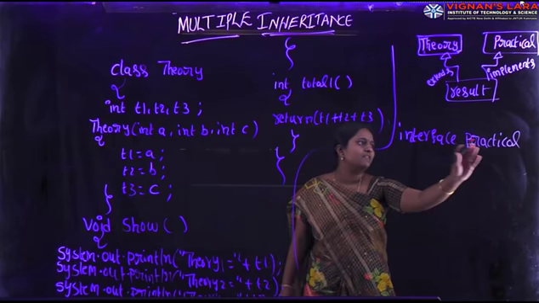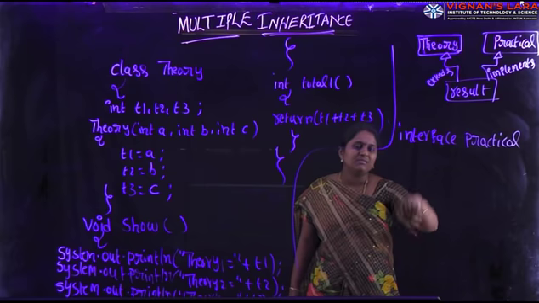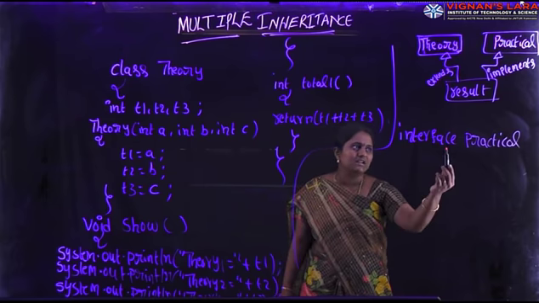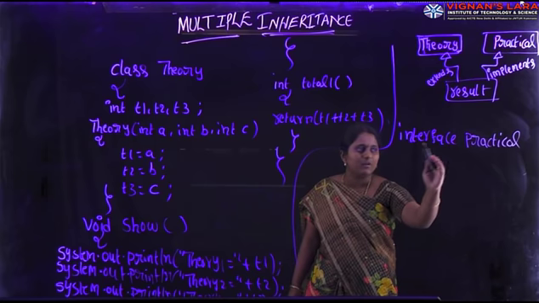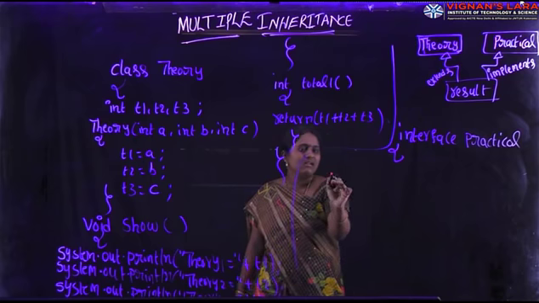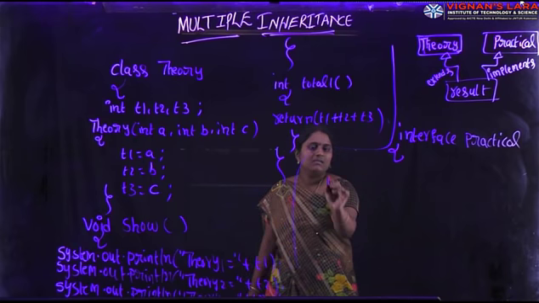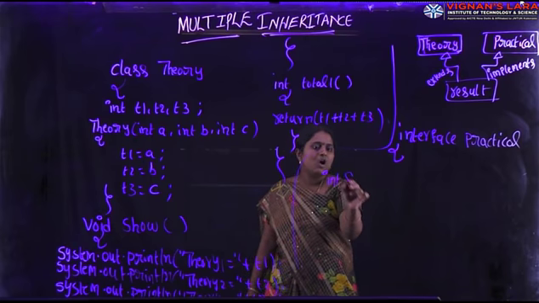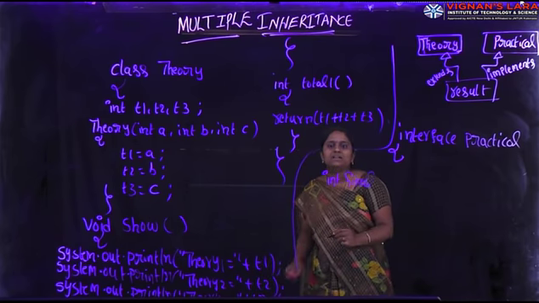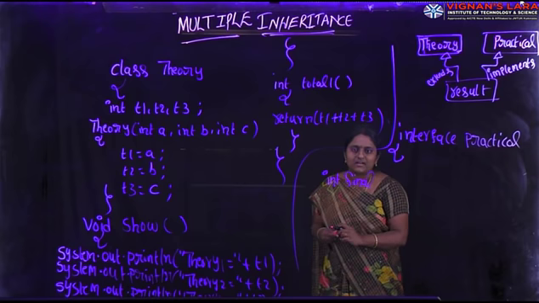Interface declaration is similar to a class. Interface declaration starts with the interface keyword followed by the interface name. Your interface name is practical. In this interface I am defining three variables. All the variables defined within the interface should be final, because final means it acts as a constant in Java.